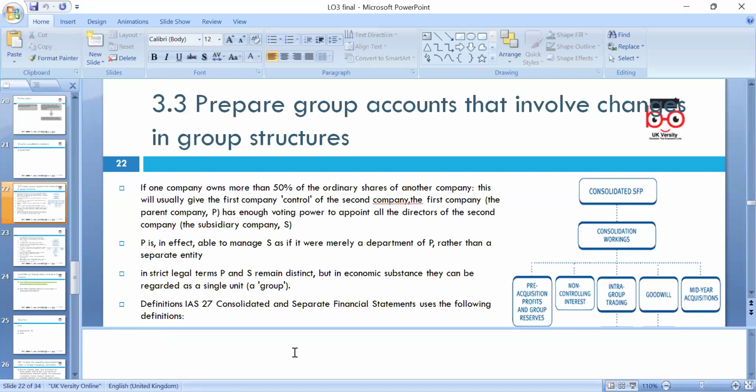If you own more than 50%, the other company is a subsidiary and you are the parent company. If you own 20 to 49%, that will be known as an associate. So that's the group structure we really need to remember. And if you own less than 20%, that will be known as a simple investment, where we don't have full control and can't change their management.